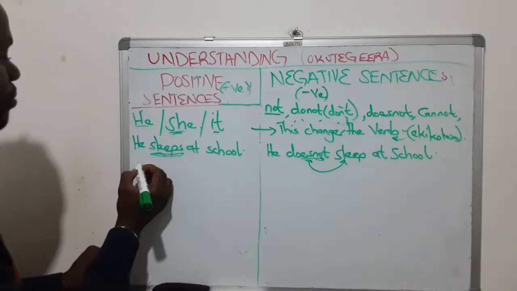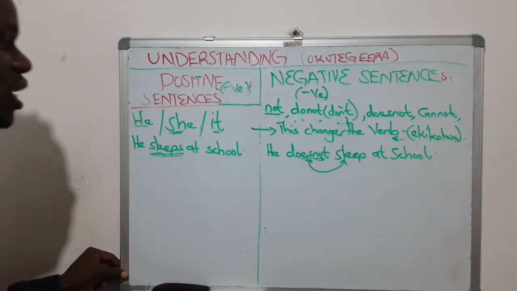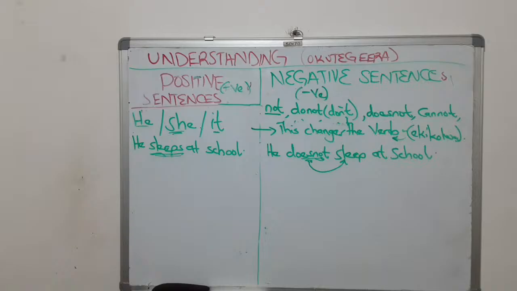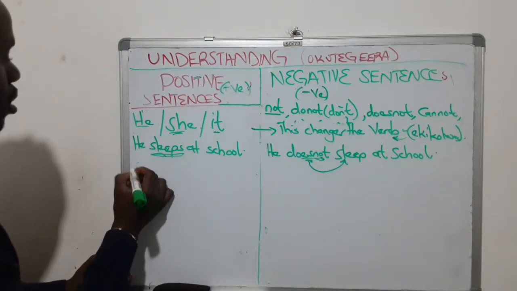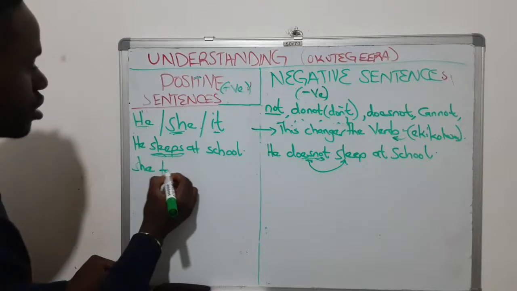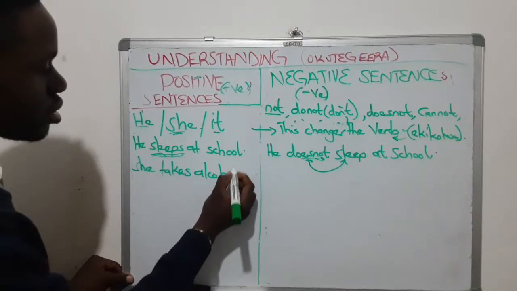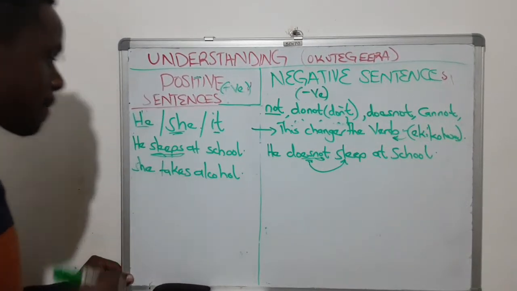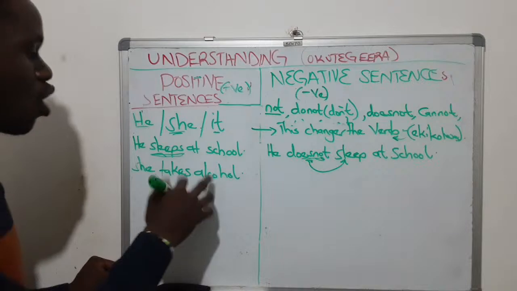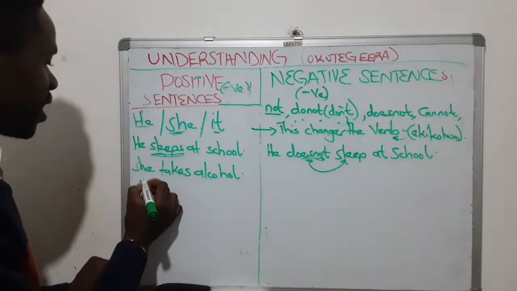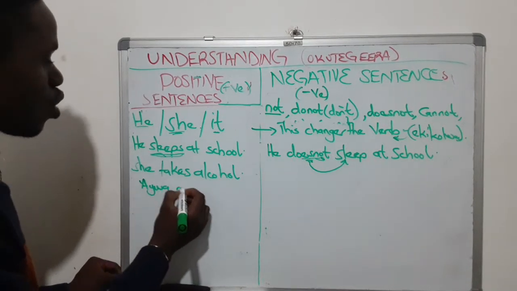Okay, let me use she. If I use she, which example should I give? Using she and its positive sentence. If I say, she takes alcohol. She takes alcohol. Ye anywa omwenge. Anywa omwenge.